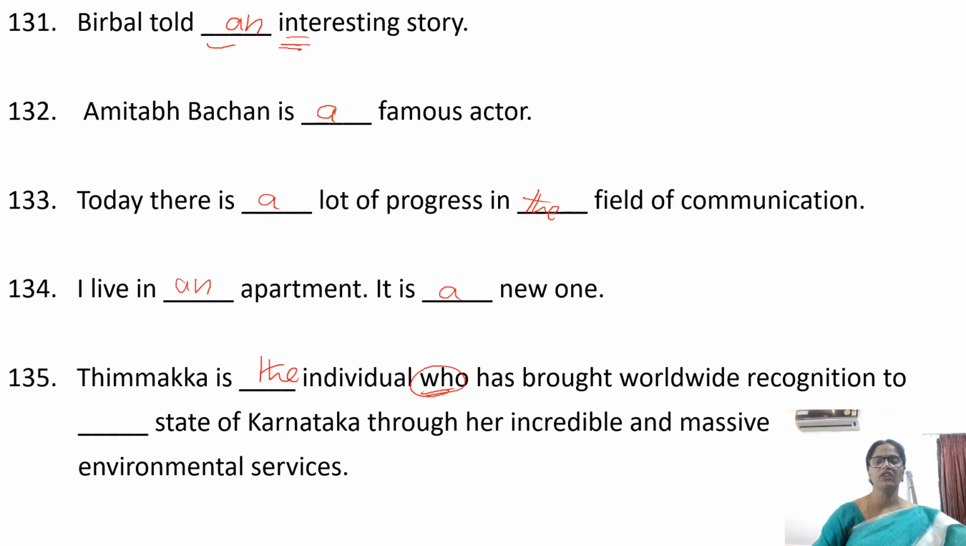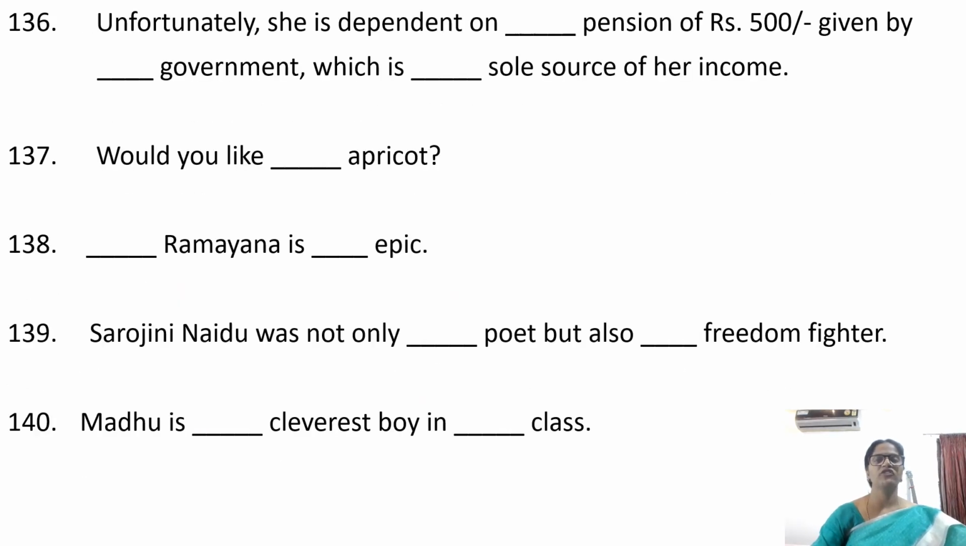Timmakka is the individual who has brought worldwide recognition to the state of Karnataka through her incredible and massive environmental services. Unfortunately, she is dependent on a pension of rupees 500 given by the government, which is the sole source of her income. Would you like an apricot?